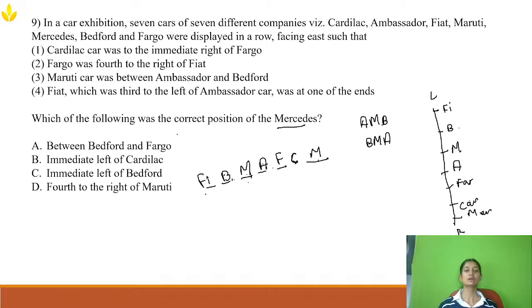Now, immediate left of Cadillac means it is right of Cadillac, not immediate left of Cadillac. So that is wrong. Immediate left of Bedford. Bedford is somewhere else and Mercedes somewhere else. Fourth right of Maruti. Maruti car is here. Right side is this side. 1, 2, 3, fourth. So fourth right of Maruti is Mercedes. So option D is the right answer.